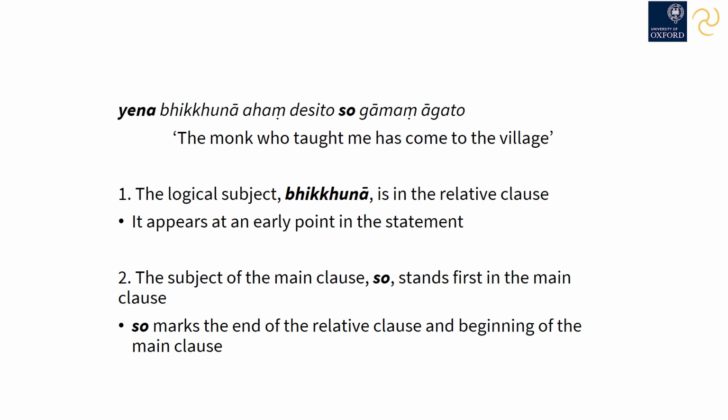Second, the subject of the main clause, so, must stand first in the main clause, thus serving as a marker that the relative clause has come to an end and that the main clause is beginning. This marker is always in the form of the pronoun sa or taṃ.